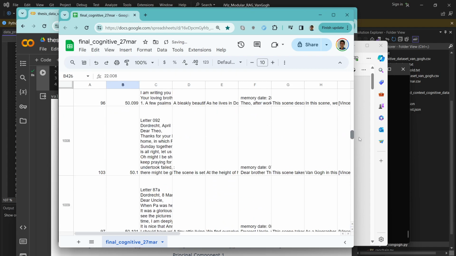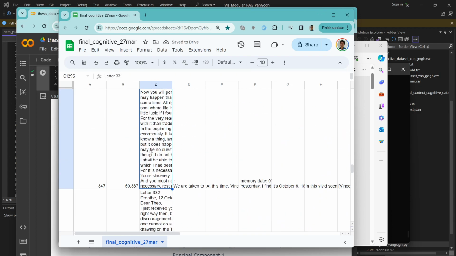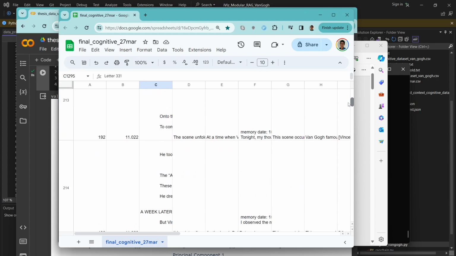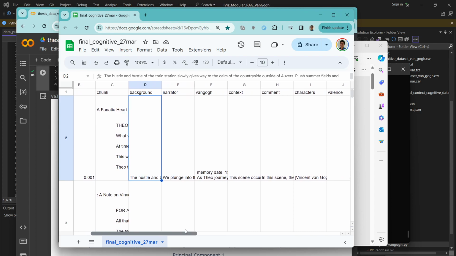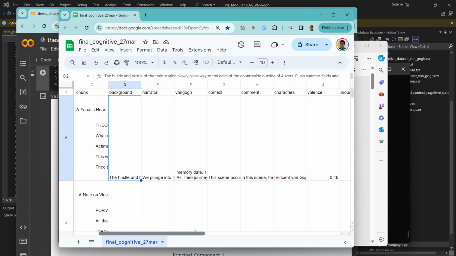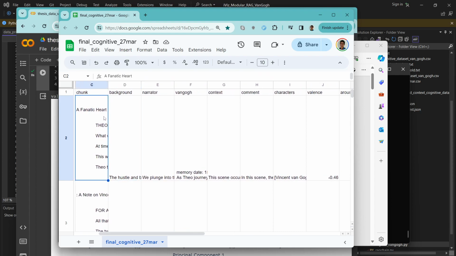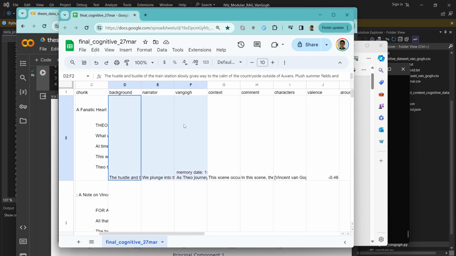And we also grab all of Van Gogh's letters. Down here we have all of his letters. And we used all these to rewrite, or rather, we asked an LLM to rewrite all of these. We told an LLM, okay, you are a screenwriter and you need to rewrite these pieces of the biography into a script.